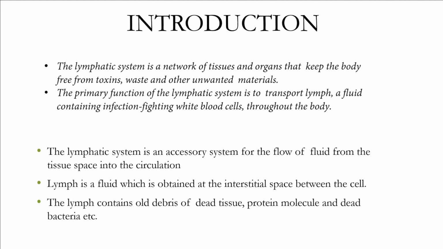In simple words, the lymphatic system is a network of tissues and organs that keep the body free from toxins, waste, and unwanted material. As well as that, the lymphatic system obtains the interstitial fluid. Basically, it removes the extra fluid that has entered into the interstitial spaces and returns it back to the circulatory system.